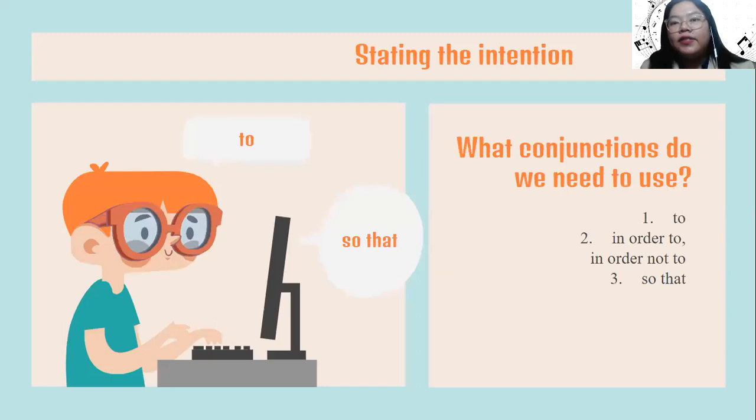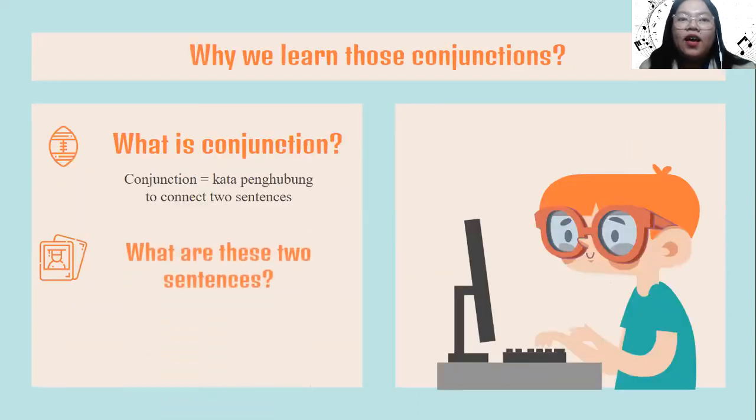Now, in stating the intention, there are some conjunctions that we need to use. The first one is to, in order to, or in order not to, and so that. Why do we learn about these conjunctions? You know, right, about conjunctions? Conjunction means kata penghubung, used to connect two sentences.